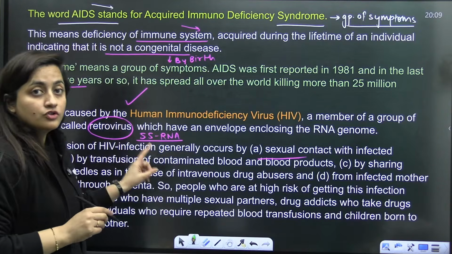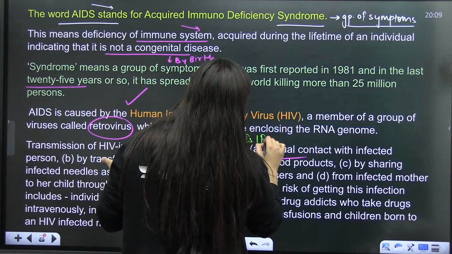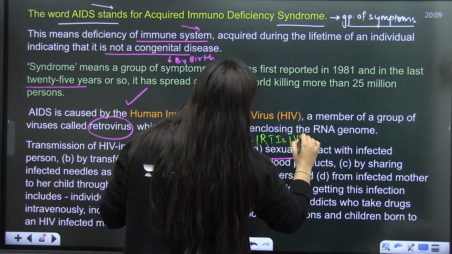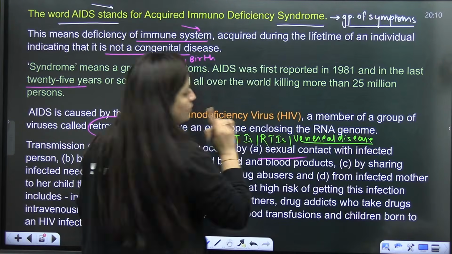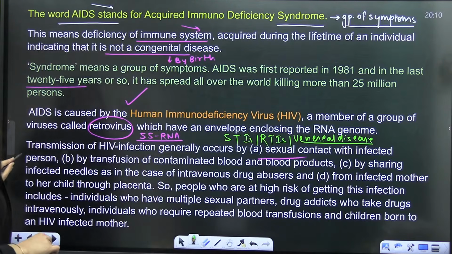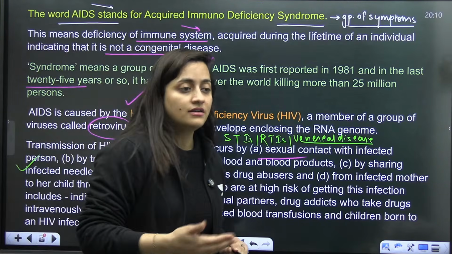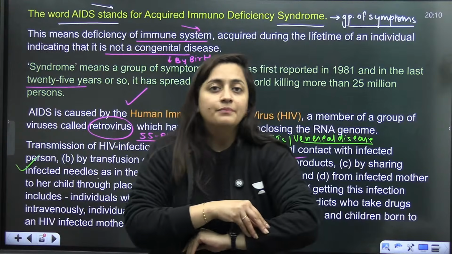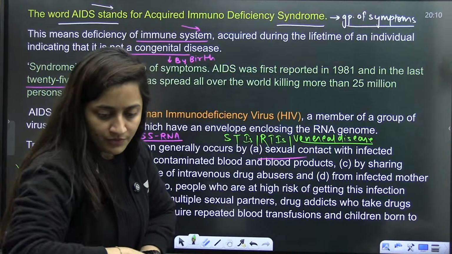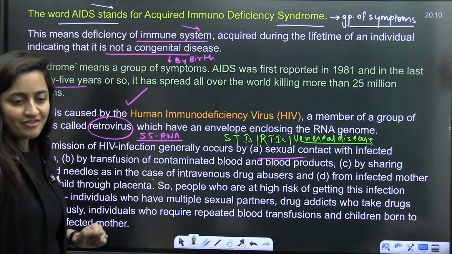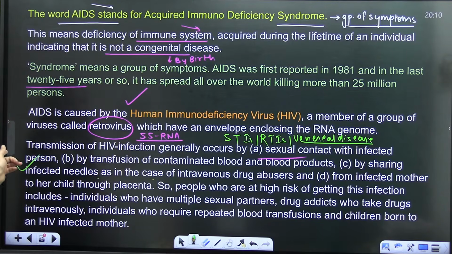Okay, so that is why we also discuss it in STI, sexually transmitted infections, also known as reproductive tract infections, or also known as venereal disease. So in the chapter reproductive health we discuss it. Then, by sharing infected needles, as in the case of intravenous drug abusers. Let's suppose one person is infected and is using a syringe or needle, and another person is also using the same. Of course, the infection will spread by sharing infected needles.